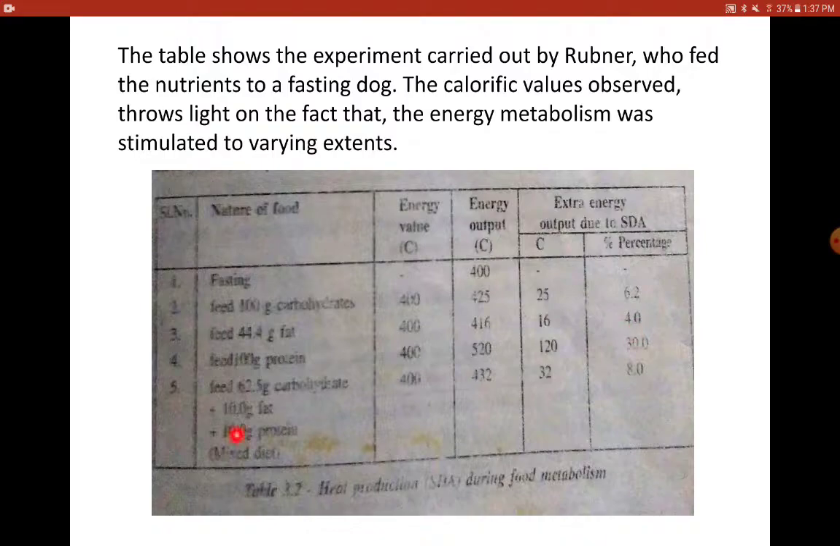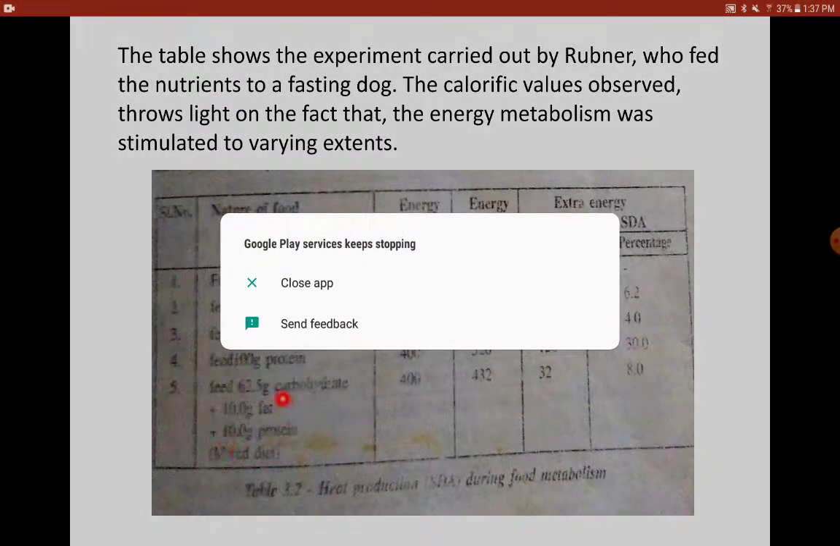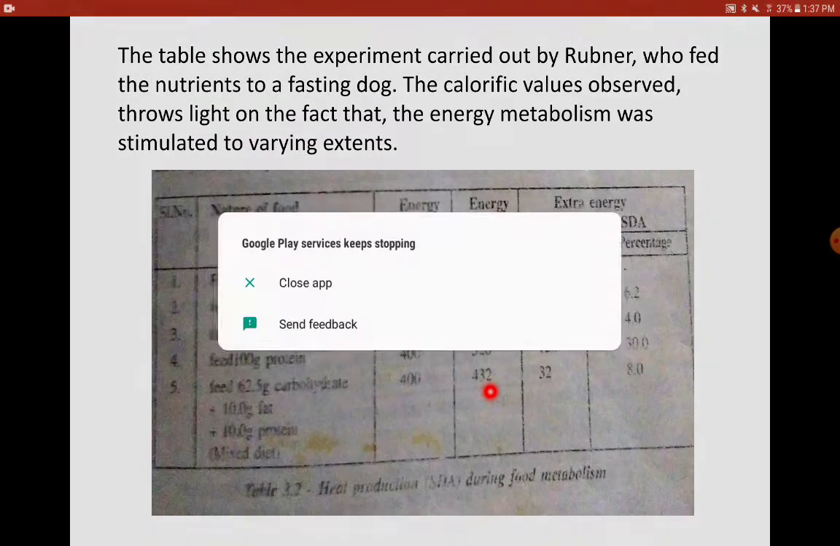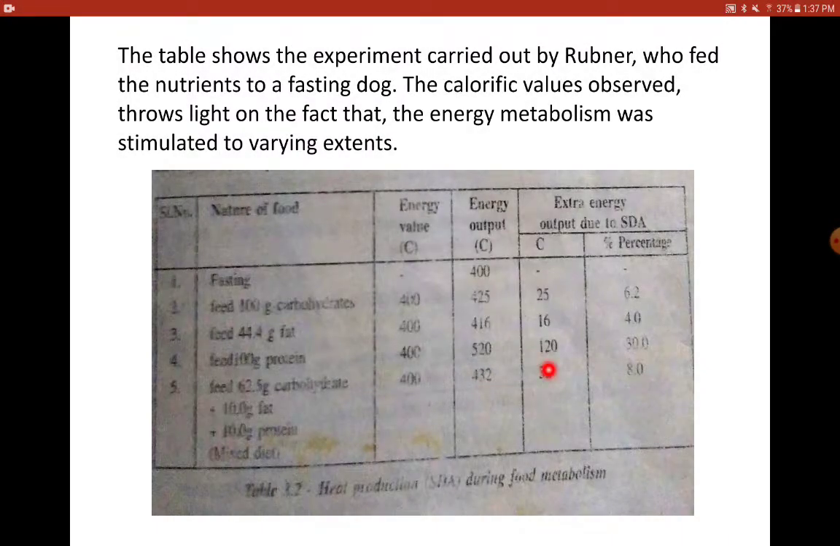And the mixed diet, what is the mixed diet here? 62.5 grams of carbohydrates, 10 grams of fat, and 10 grams of protein. All this put together should give 400 calories of energy, but it is giving 432 calories. So the extra calories is 32, and when you find out the percentage, it is 8%. Let us again go through this table in detail.